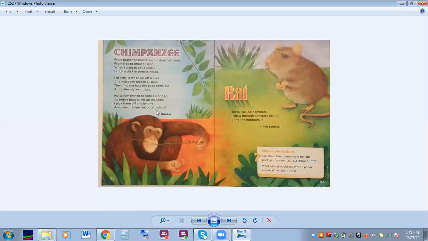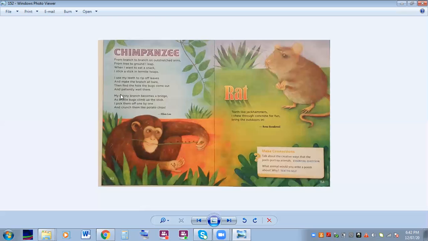And the brittle bugs climb up the stick. They're brittle because they're easily broken. When he bites them, they break easily. He picks them one by one, and he eats them the same way you eat potato chips. Okay, so he describes how he eats his tasty snack, the termites.